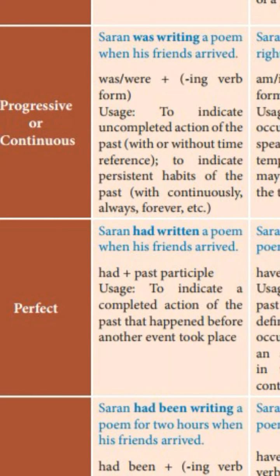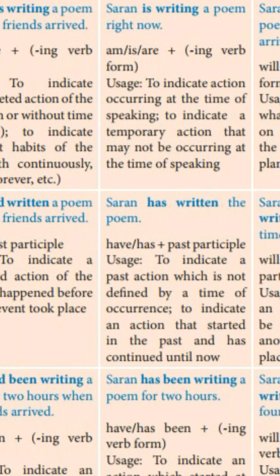Perfect. If two past actions are given, like the example given, Saran had written a poem when his friends arrived. Arrived is written in simple past, and had written, that is also a past action, written in past perfect. Why is it written in past perfect? Because if two past actions are given, the first completed action should be written in past perfect. That is why had written is written in past perfect.